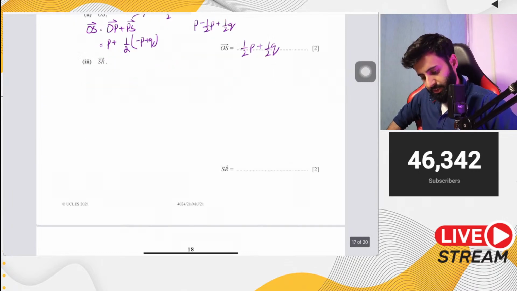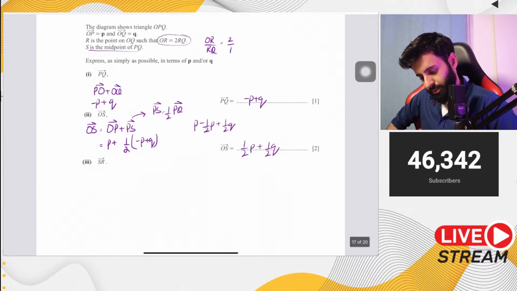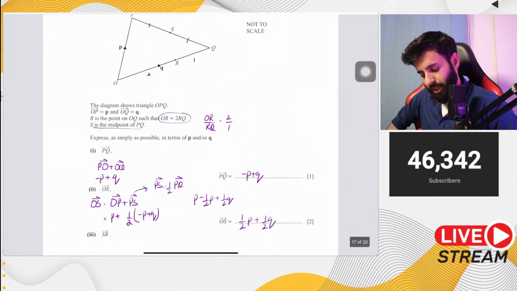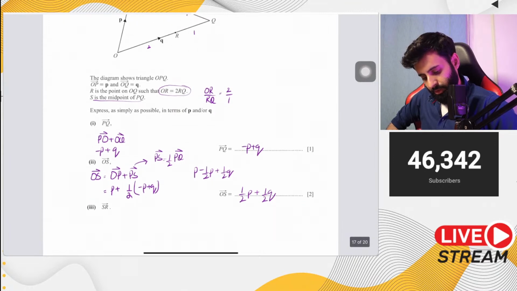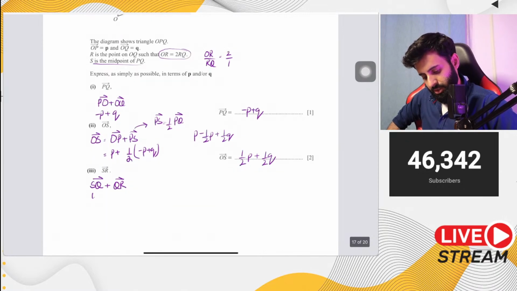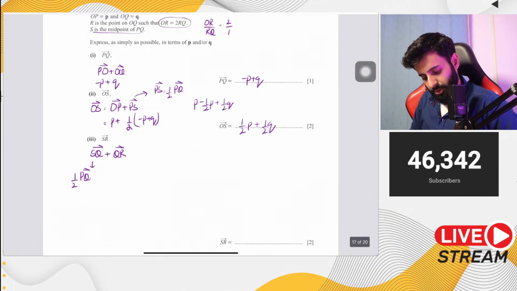Then it says SR, which is also a 2-mark question. Okay, so how do you go from S to R? So here's what we can do. We can go from S to Q and then from Q to R. Now S to Q is easy. It's going to be half of PQ. Okay, so that means it's going to be half of minus P plus Q.